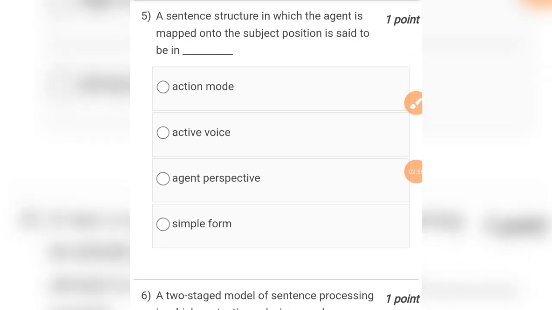Moving to the next question, a sentence structure in which the agent is mapped onto the subject position is said to be in action mode, active voice, agent perspective, simple form. So the answer will be active voice. A sentence structure in which the agent is mapped onto the subject position is said to be in active voice.